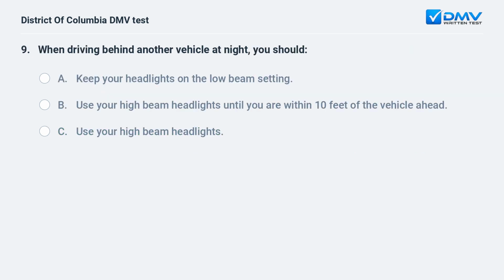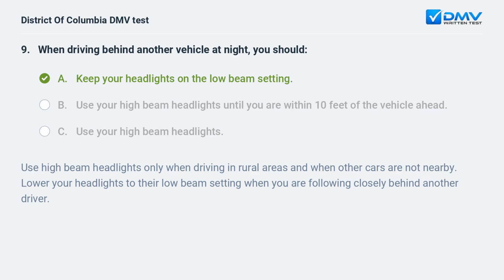When driving behind another vehicle at night, you should: a. Keep your headlights on the low beam setting. b. Use your high beam headlights until you are within 10 feet of the vehicle ahead. c. Use your high beam headlights.